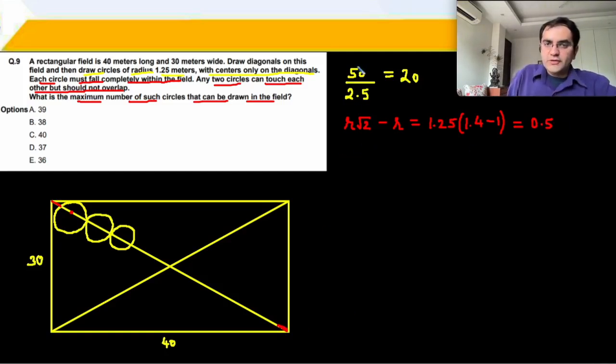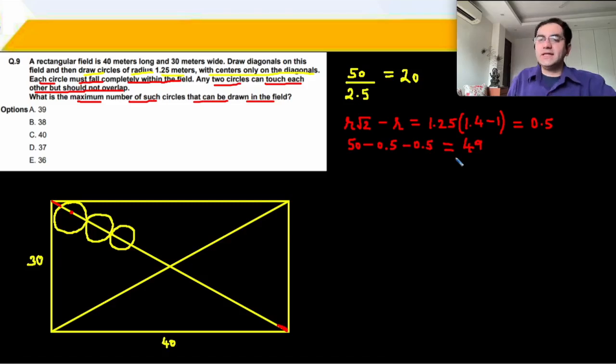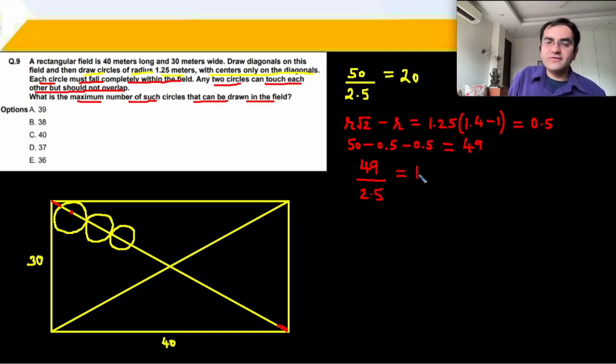ठीक है. तो 50 में से, from the full diagonal, I have removed the small parts that I cannot use. That means I have 49 का length available with me and 49 के अंदर the length of each, the diameter of each circle is 2.5. तो ये आपका 49 upon 2.5 हो जाता है 19 point something.